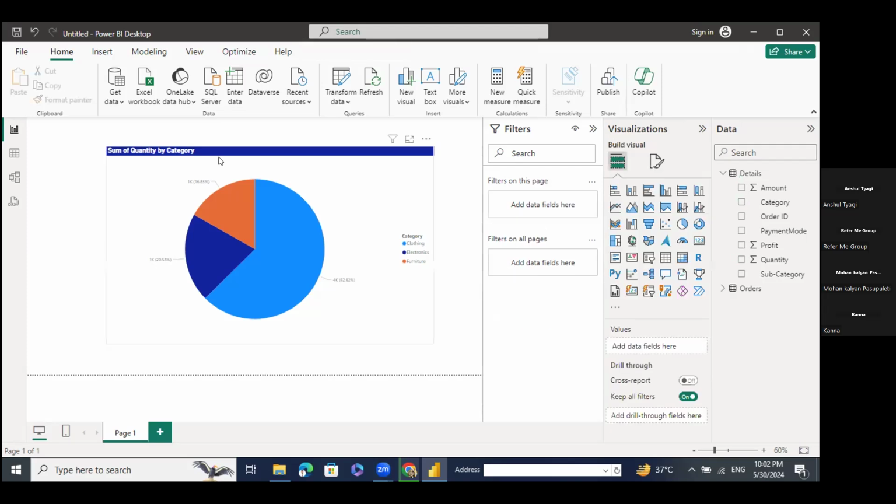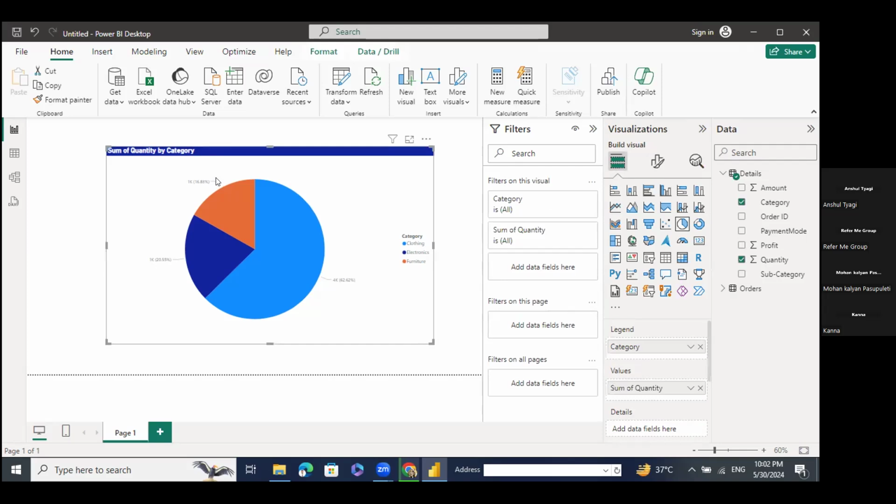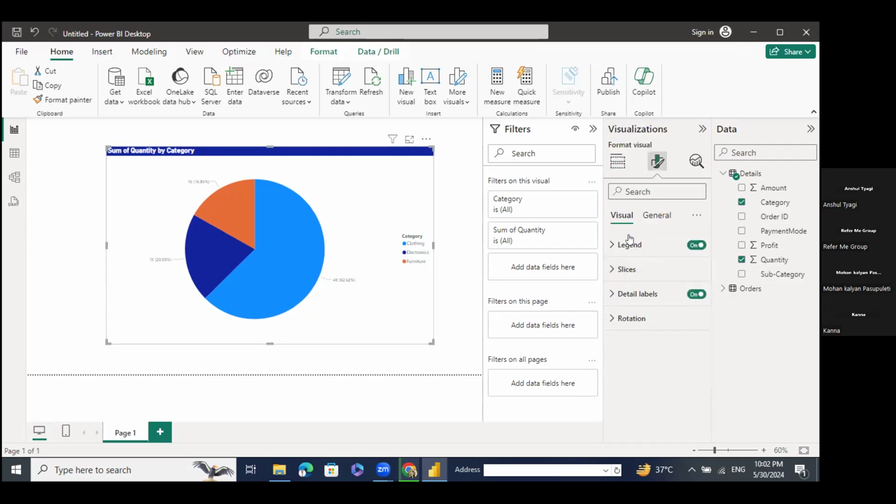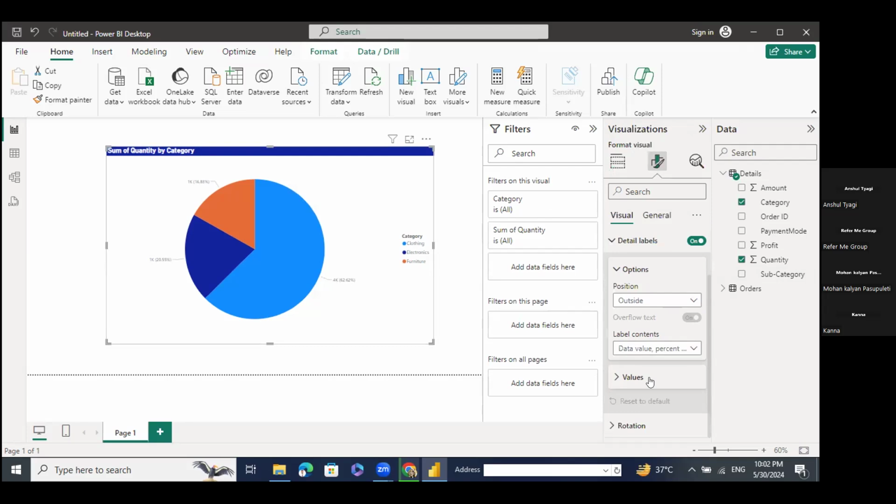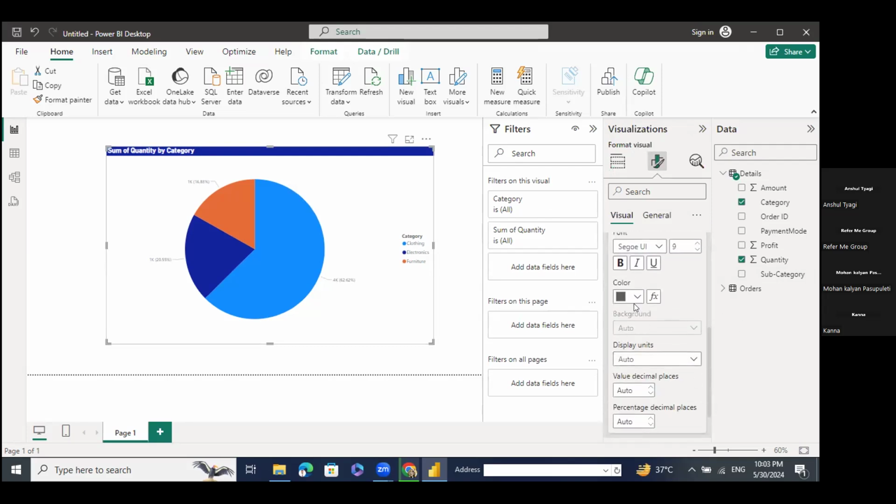Okay, it is appearing as sum of quantity by category. Now I need to format these values, and that is written on the right side. So again I have to go to the format your visual part. Now I need to go to the detail labels. Keep detail labels on, and after that I need to go to the values.